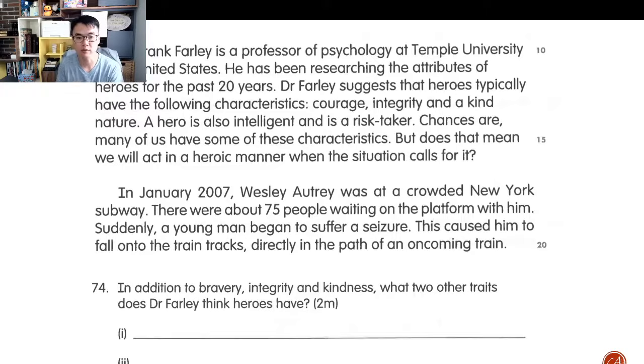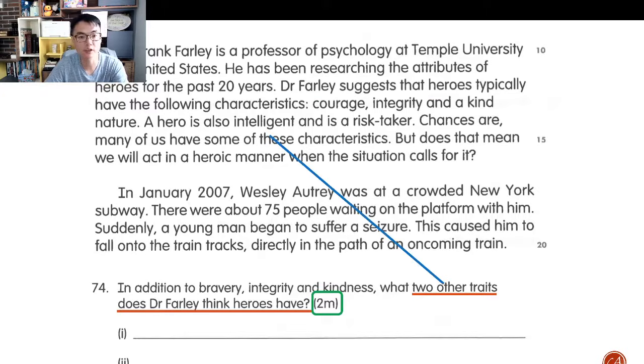Okay, so let's go ahead and just underline the two other traits. So I'm looking for two traits and it's labeled 1 and 2, very kindly done so by the question. And it's 2 marks, so I'm looking for 2 words or phrases that answer the traits or characteristics. Okay, all right, so the 2 other traits are here, right?